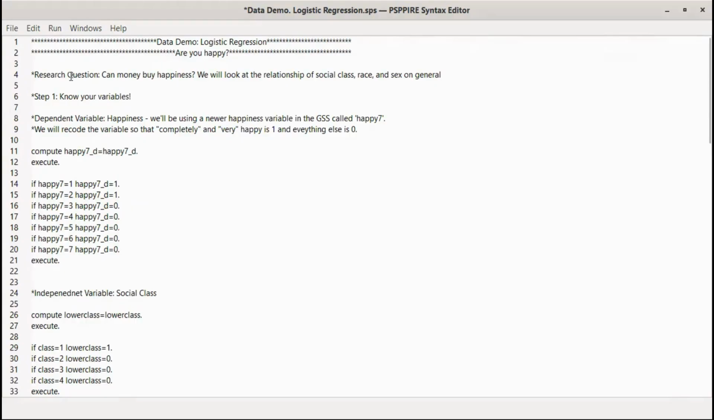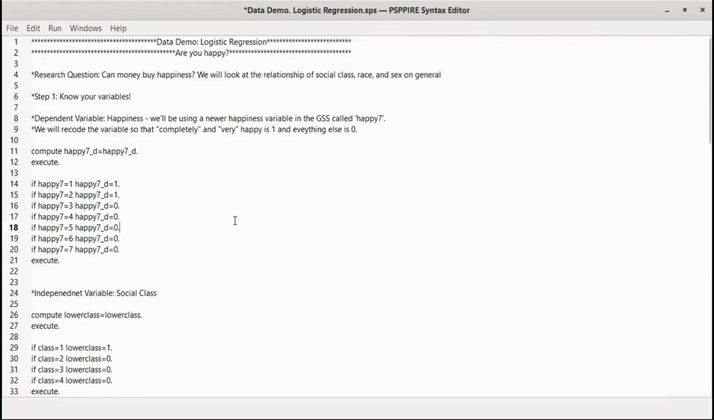But we are going to be exploring the question of whether or not money can buy happiness. We're going to be looking at happiness through the lens of social class, race, and sex. There's this theoretical viewpoint called CSR, class, sex, race, and the hypothesis is those three things are highly influential in looking at inequality. We aren't looking at inequality, but rather happiness.